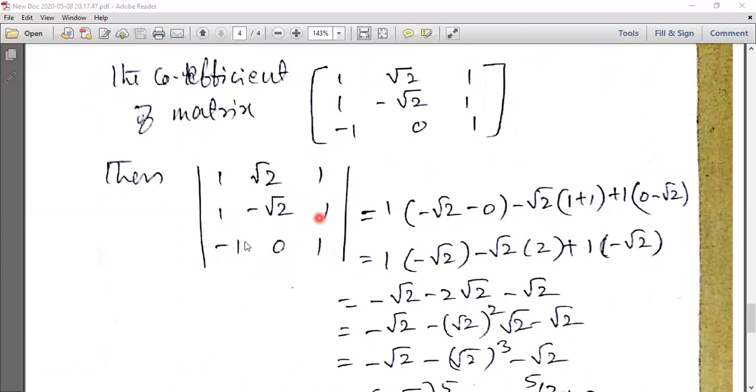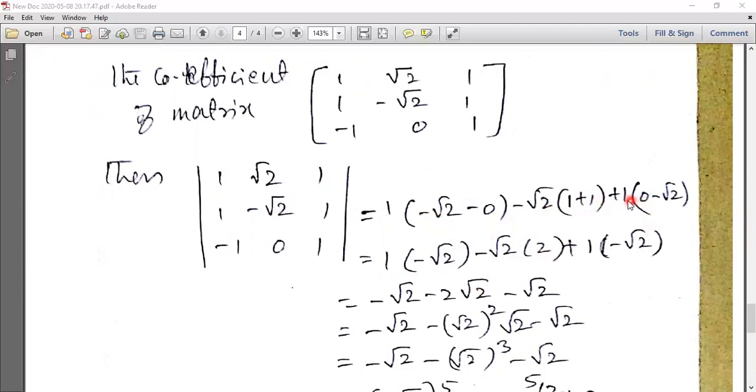When cross multiplying in the second position, you multiply by the negative of that element. Plus 1 is multiplied by the minor after deleting the first row and third column: 1 into 0 minus 1 into minus √2, you will get plus √2.